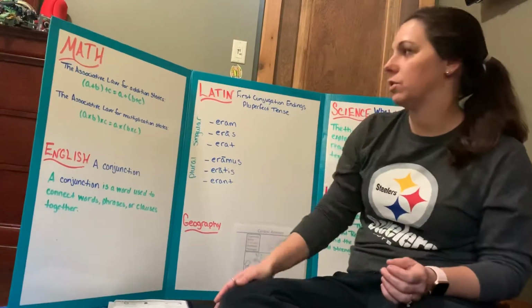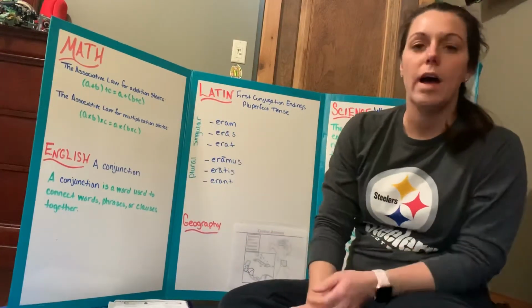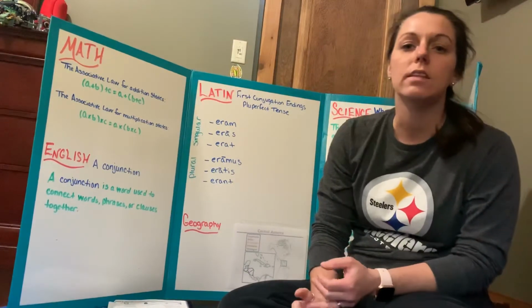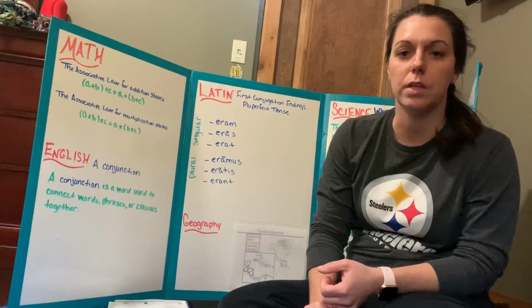Our next one is math. This week we have the associative law for addition and the associative law for multiplication.